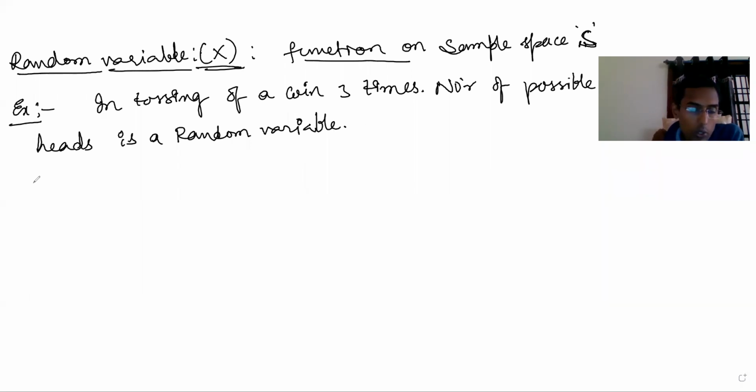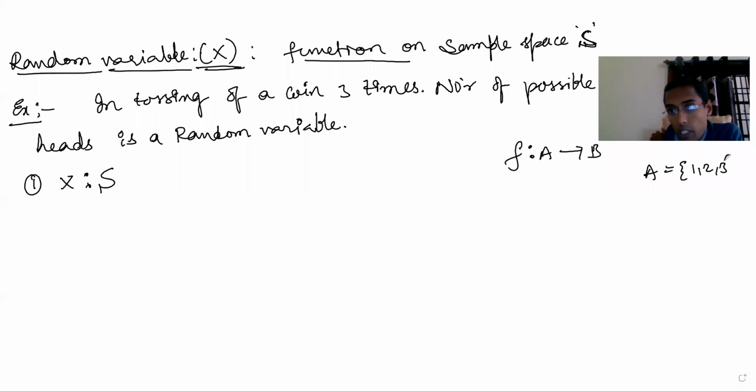See, now first thing I told is random variable X is what? This random variable X is a function on sample space, means like this. Function means what? F maps. Generally, we write F maps A to B. Let's say here A equal to 1, 2, 3. So then we will get F of 1 is what? F of 2 is what? And F of 3 is what? This is a function I am telling you.